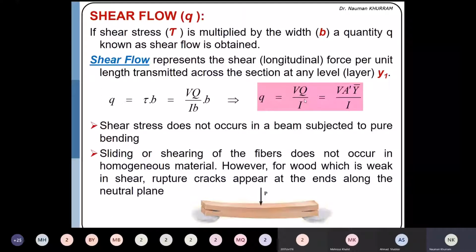Shear stresses do not occur in a beam subjected to pure bending. I will not discuss this in detail because I believe I have already discussed it. If you have any question at the end, I will explain it. Okay, now explaining the topic of complementary stress.